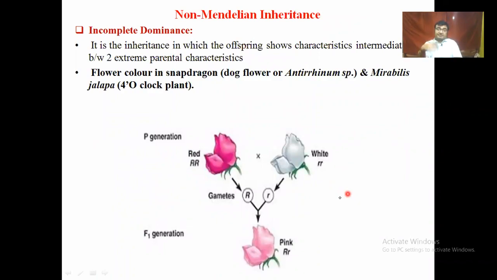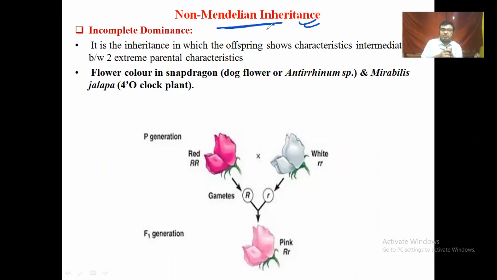In the Mendel deviation, now I will teach you the deviation process of Mendel's law, which belongs to incomplete dominance as well as codominance, whereas Mendel proposed complete dominance. There are three types of dominance: complete, incomplete, co. So it is called non-Mendelian inheritance.